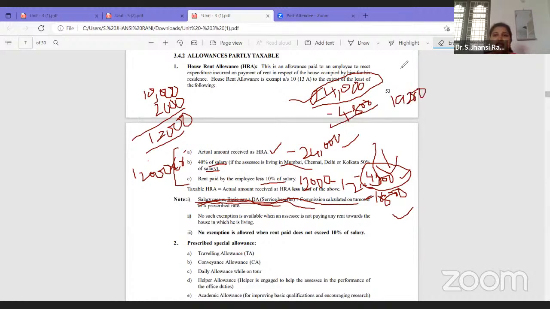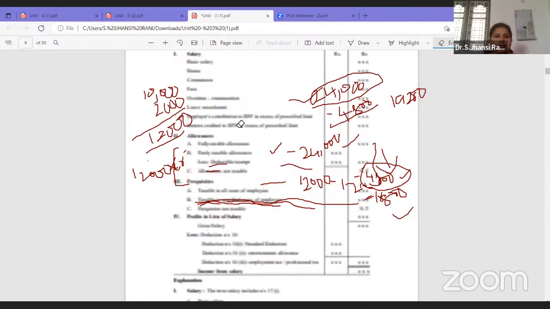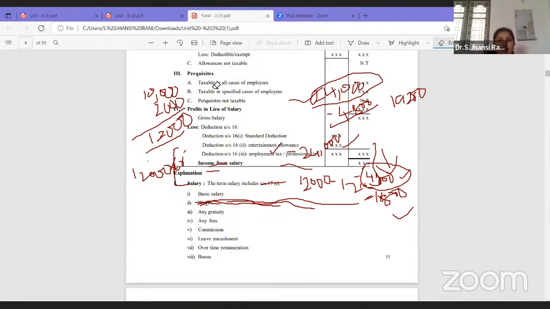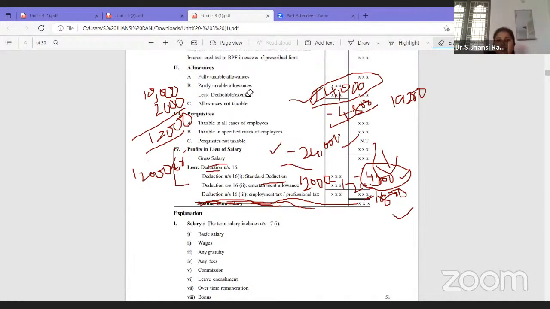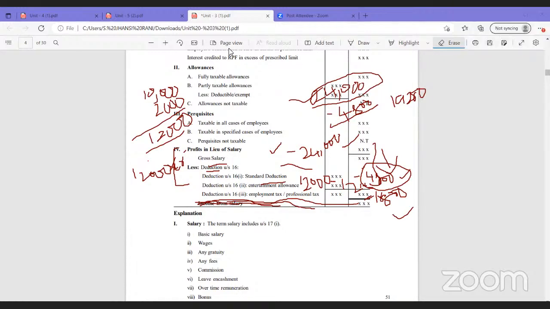I'll show where it will be written. Look here in the format: partly taxable allowances, HRA, less deductible. 4,800 is deductible, and the remaining 19,200 will be written in the last amount column. Is it clear? So we will move to the next one, that is allowance.